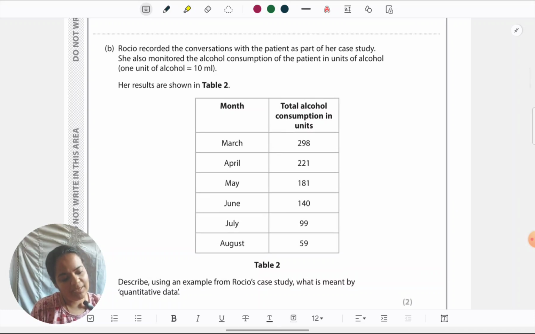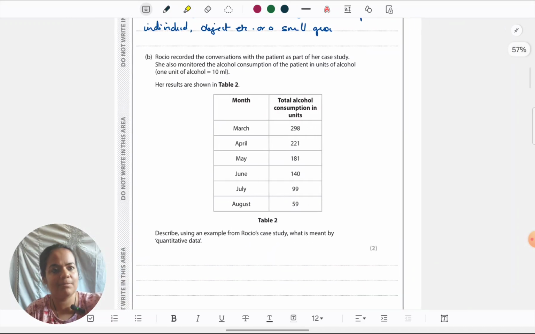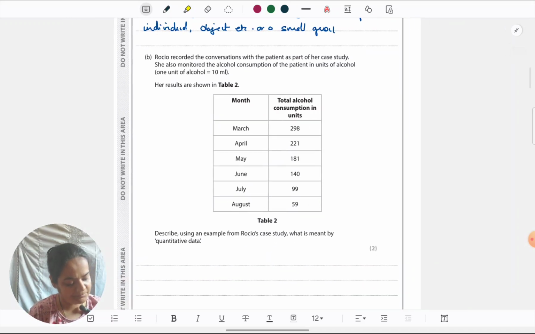Let's look at the next one. Rossio recorded the conversations with the patient as part of a case study. She also monitored the alcohol consumption of the patients in units of alcohol. 1 unit is 10 milliliter. The results are shown in the table. So we have the column of month and of total alcohol consumption in units. Now they're asking us to describe using an example what is meant by quantitative data. This is for 2 marks.